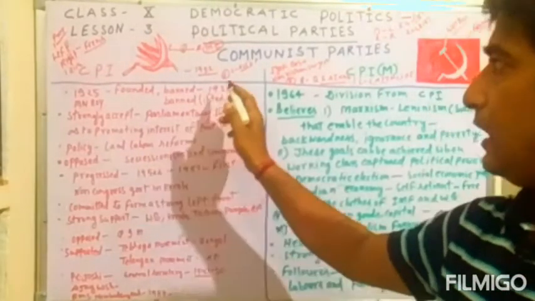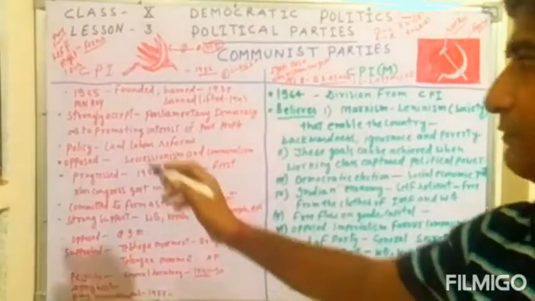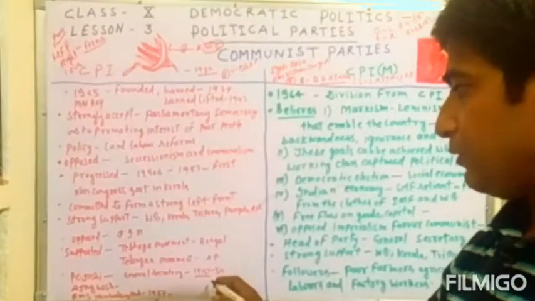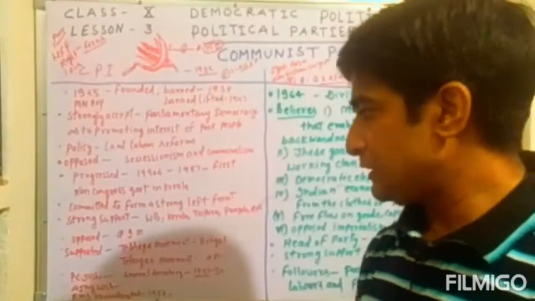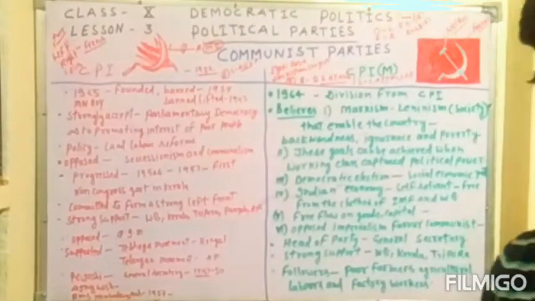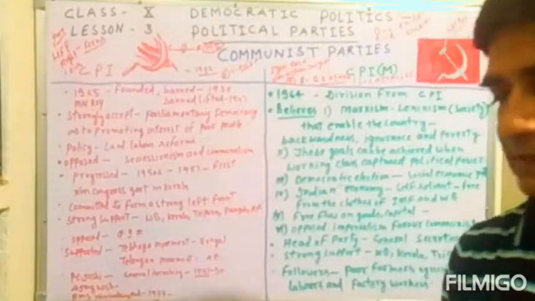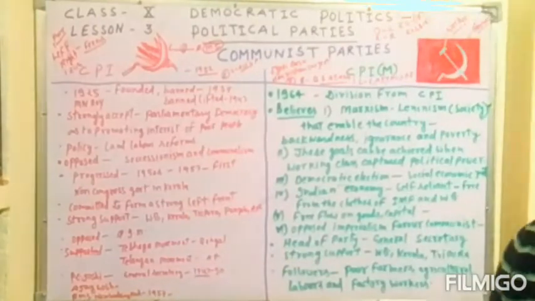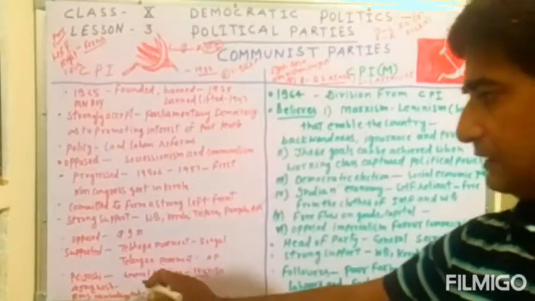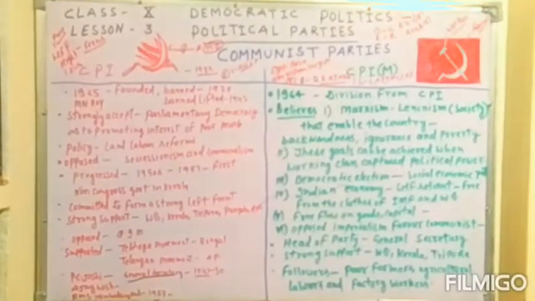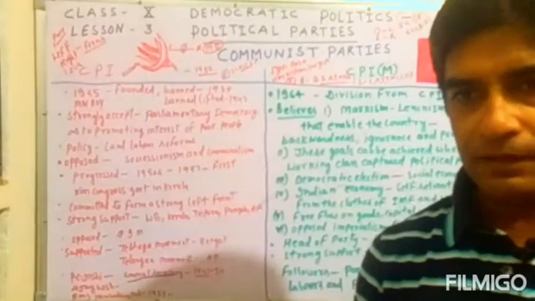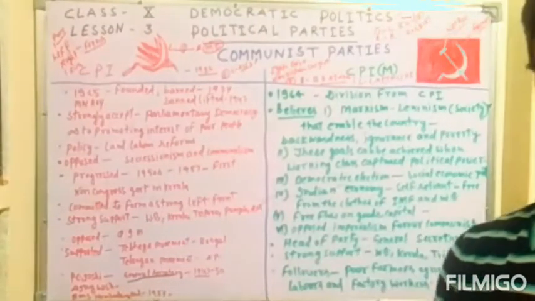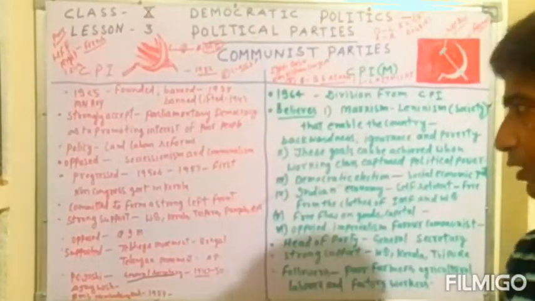The first person who founded the party was M.N. Roy. He was a strong person. Then the General Secretary between 1947 and 1950 was P.C. Joshi. Ajay Ghosh was also a strong General Secretary. General Secretary is a title given to the head of the party; it is not known as president. Ajay Ghosh was a very strong leader, and he carried the party to a win in the 1957 elections against the Congress party.